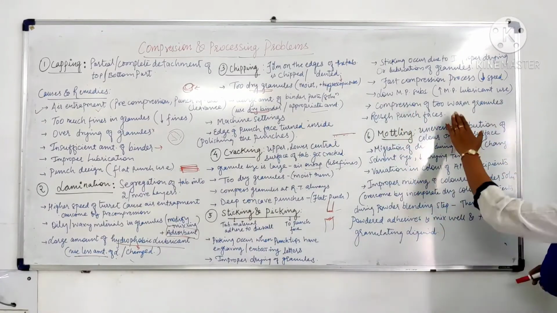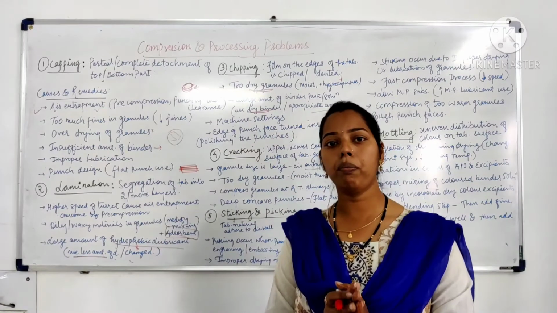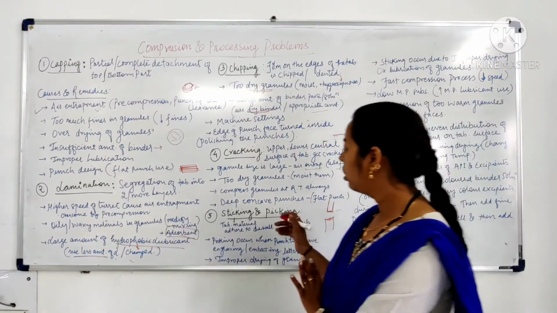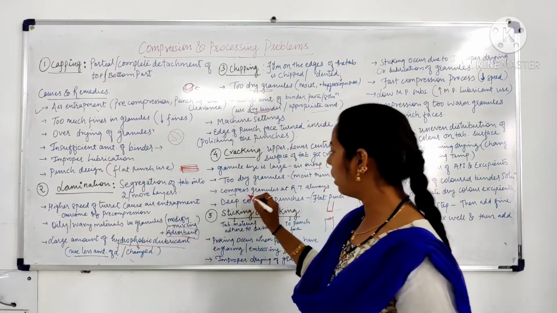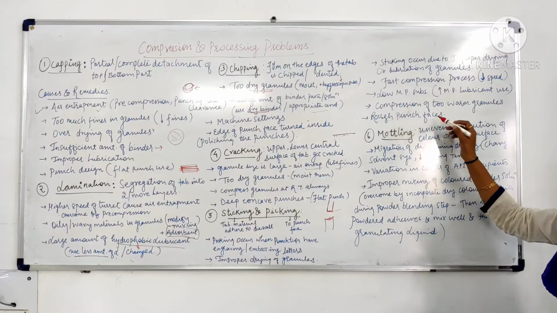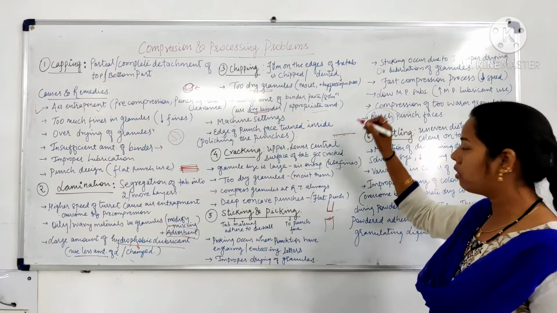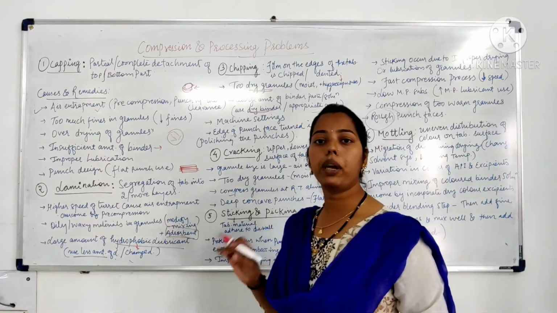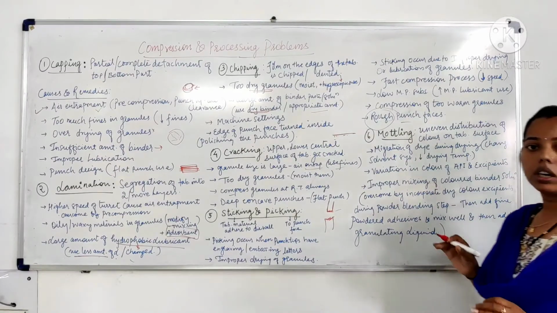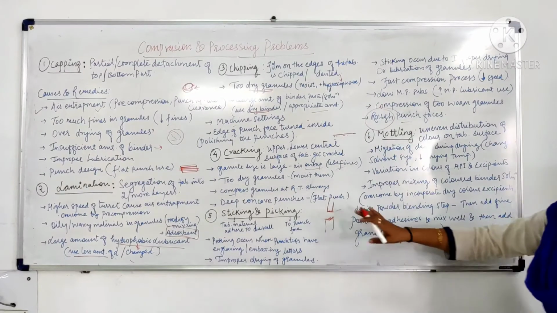Then compression of too warm granules. If the granules are too warm, they will lead to sticking and picking. So we should compress the granules at room temperature. After that, if the surface of the punch is rough, sticking and picking could occur. So the surface of the punch should be smooth enough to avoid sticking and picking. So this was sticking and picking.